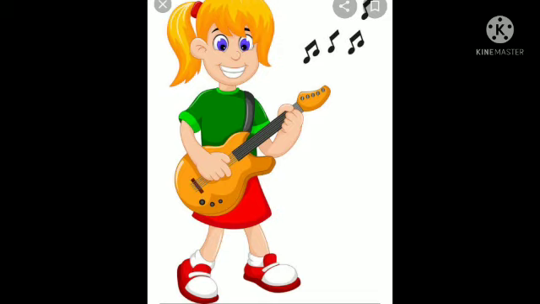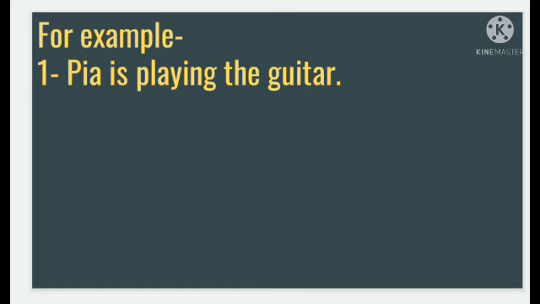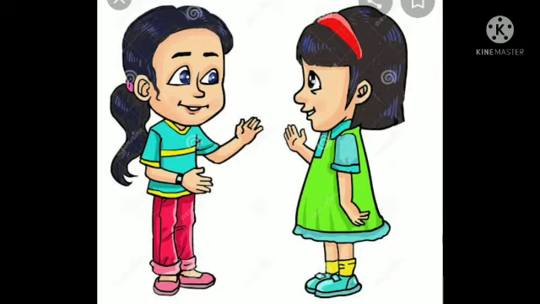For example, one is Pia is playing the guitar. As you know, Pia is a singular subject. So with a singular subject we will use is, and with play we have to add ing. Pia is playing the guitar.